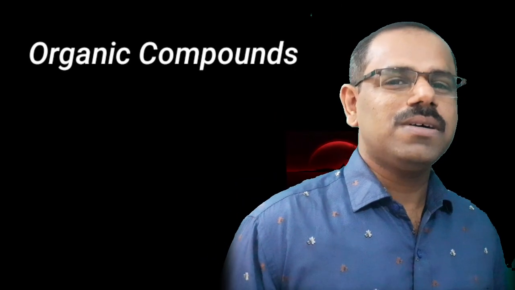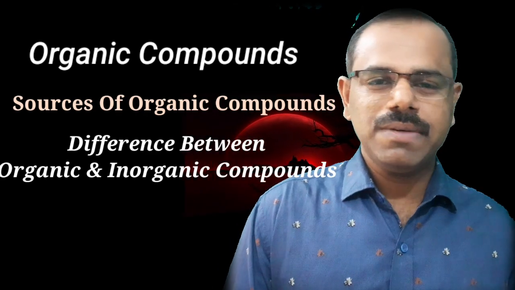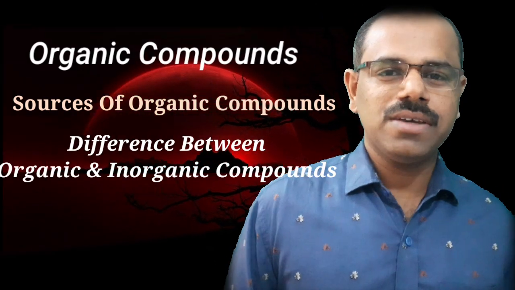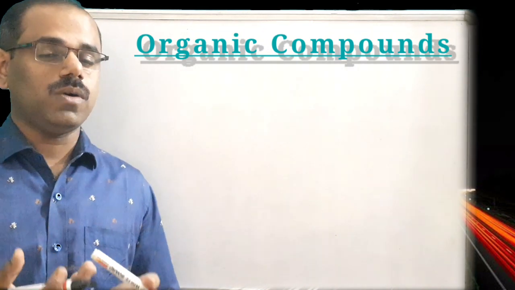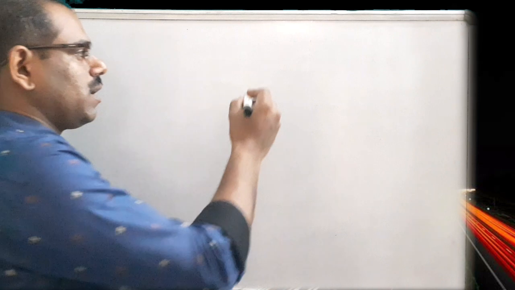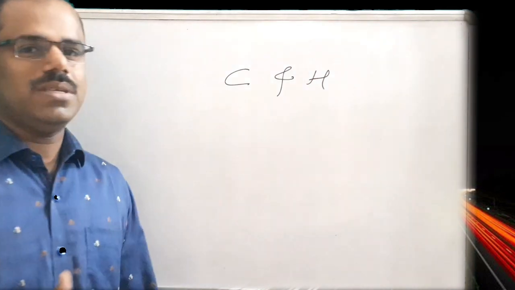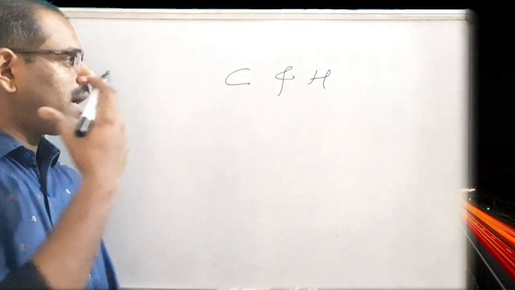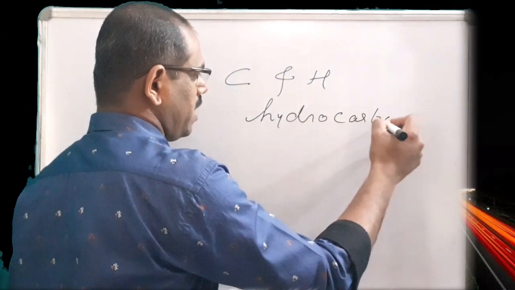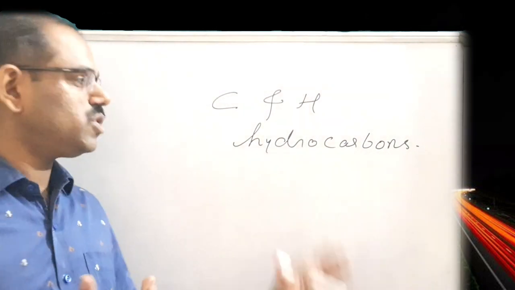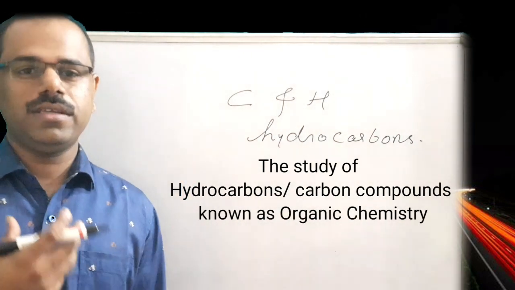Today we are going to study the organic compounds, the sources of organic compounds, and the difference between organic compounds and inorganic compounds. So what does organic chemistry or organic compound mean? What are organic compounds? Especially we say carbon compounds, or carbon and hydrogen compounds, are organic compounds. Carbon hydrogen compounds we can also call hydrocarbons. The study of hydrocarbons, or the study of carbon and hydrogen compounds, we say organic chemistry.